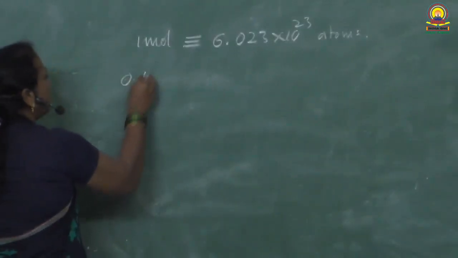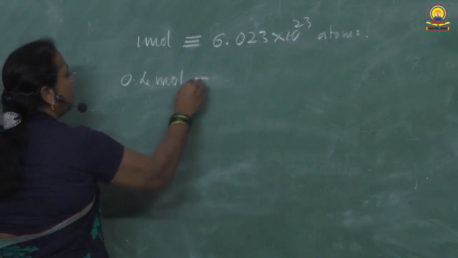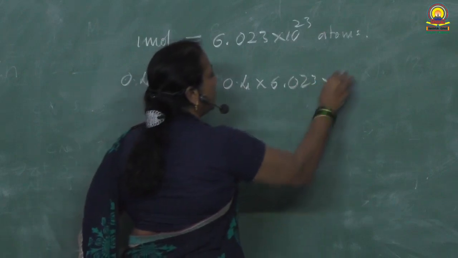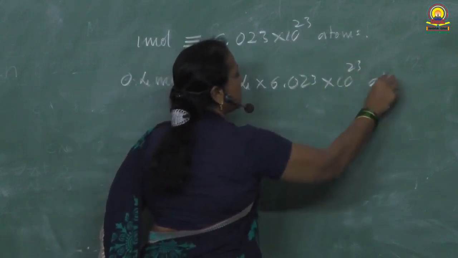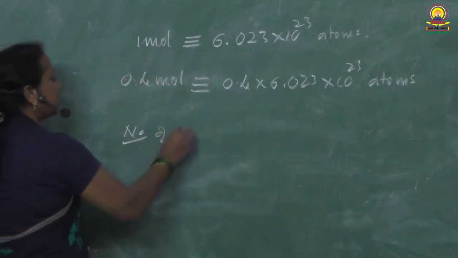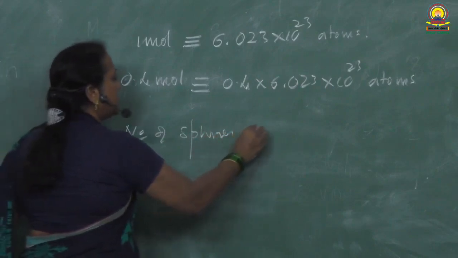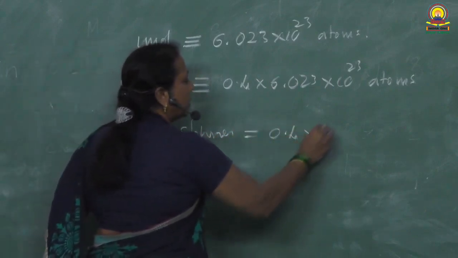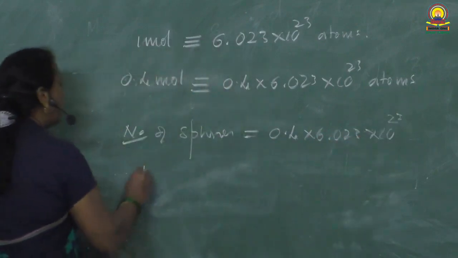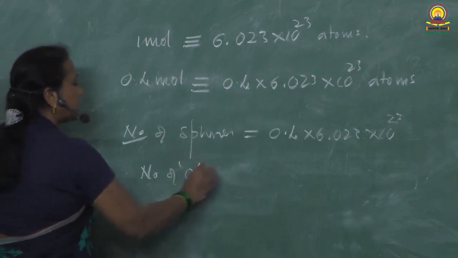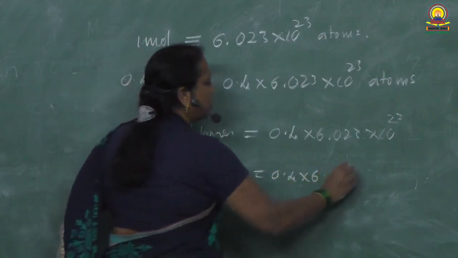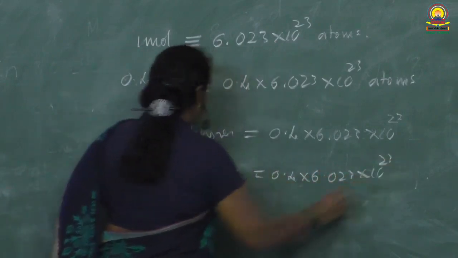Out of it, 0.4 mole corresponds to 0.4 into 6.023 into 10 raised to 23 atoms, or spheres you can take. So the number of spheres is equal to 0.4 into 6.023 into 10 raised to 23. Therefore, the number of O voids is equal to 0.4 into 6.023 into 10 raised to 23.